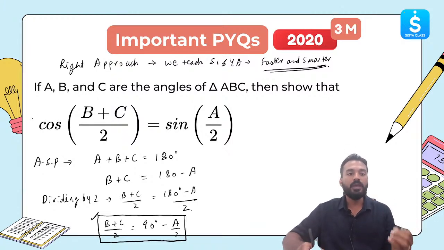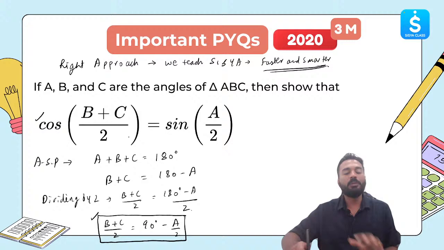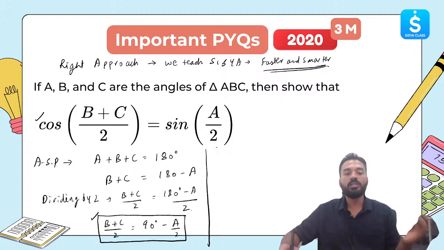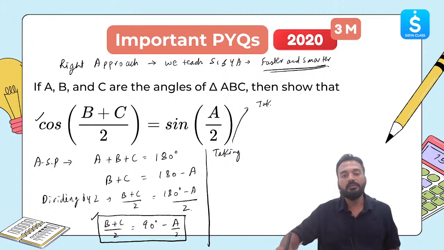Now in the question, we have to show cos of (B plus C) by 2 is equal to sine of A by 2. So what I will do now, I'll take cosine on both the sides. Taking cosines, what will I get on both the sides?